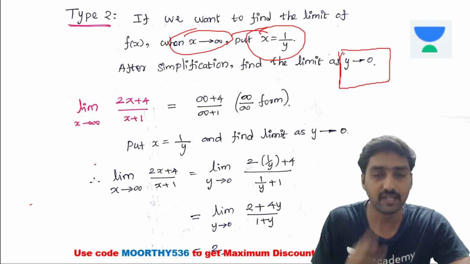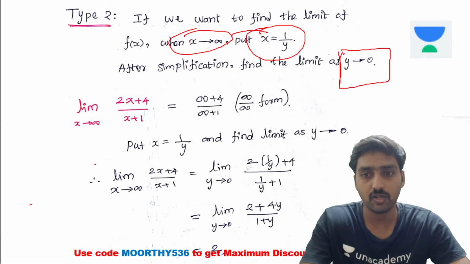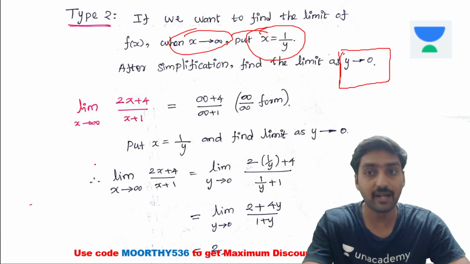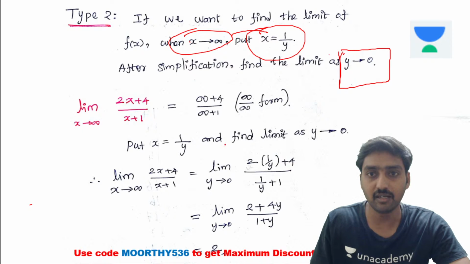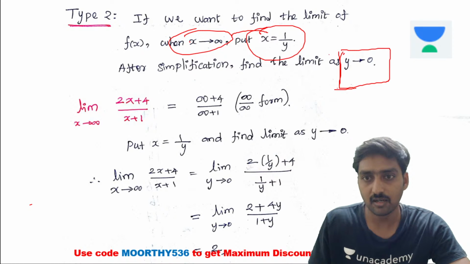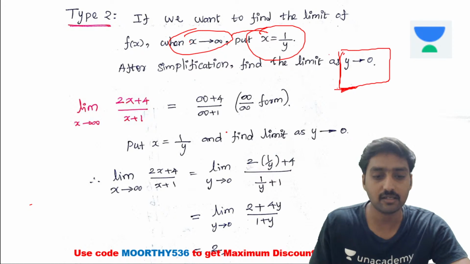Whenever the limit is infinity, we need to assume it's 1 divided by another variable. After simplifying, we set y tends to 0. I will show you, so you can get it very easily.